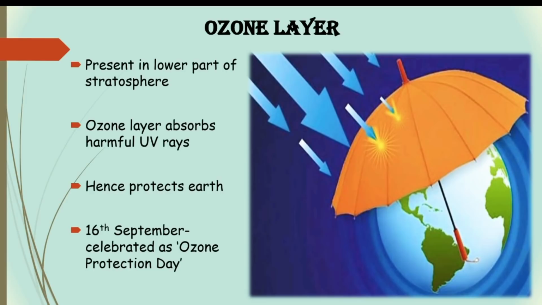The ultraviolet rays coming from the sun are very harmful for living things. The ozone gas absorbs these rays. As a result, life on earth is protected. The 16th of September is celebrated as Ozone Protection Day all over the world to make everyone aware of the importance of ozone.